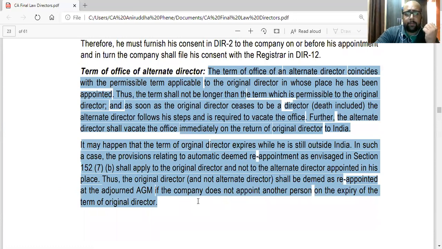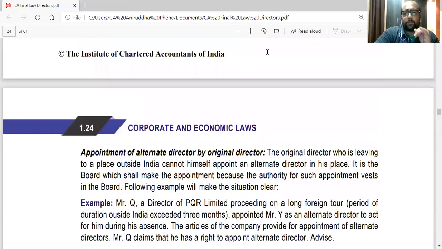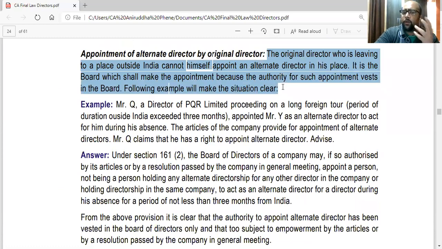Also this point, appointment of alternate director by original director, because again a question can be framed. Without the example you can write till this point.